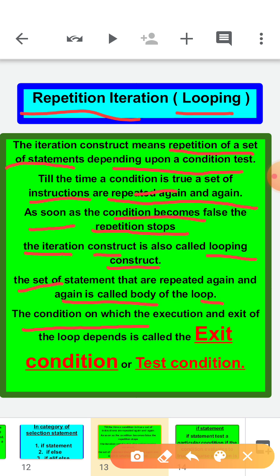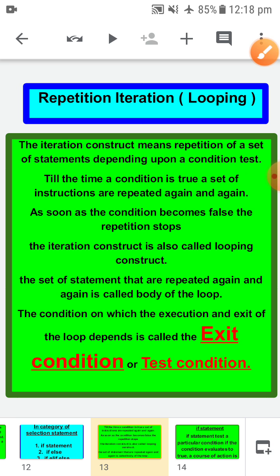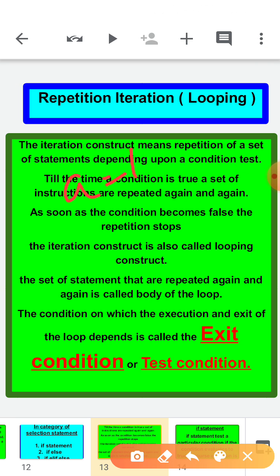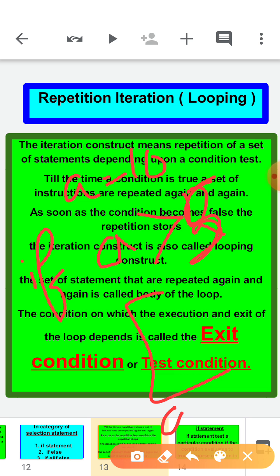The condition on which execution and exit of the loop depends is the exit condition or the test condition. Like if we are taking a equal to 10, if a is greater than 5, then these set of instructions will repeat. So 10 is greater than 5 and I am saying a minus minus. So 10 is greater than 5. Yes, it is greater than 5.